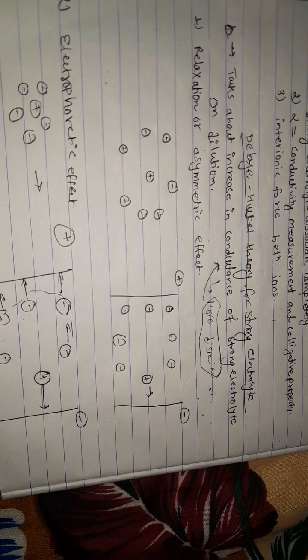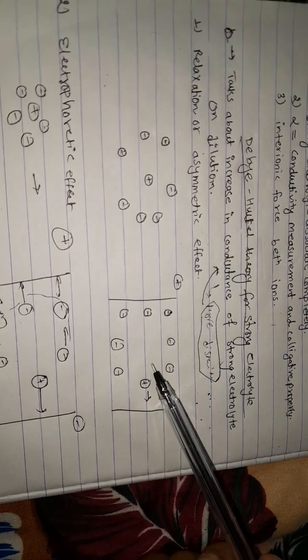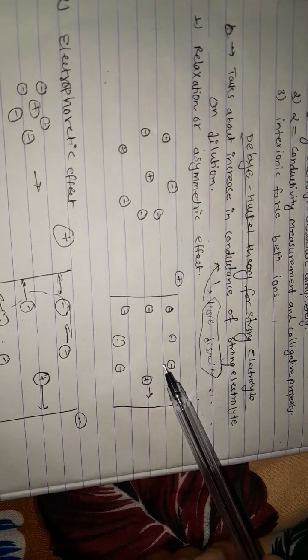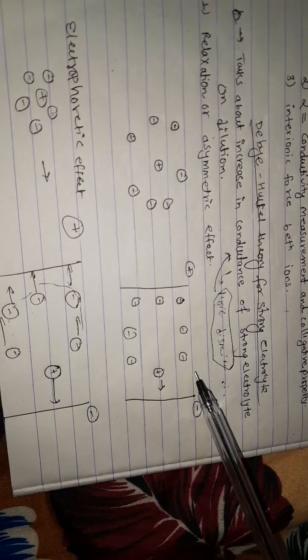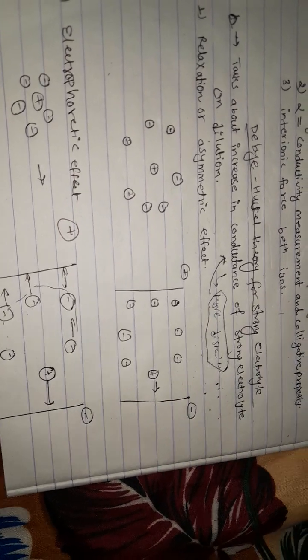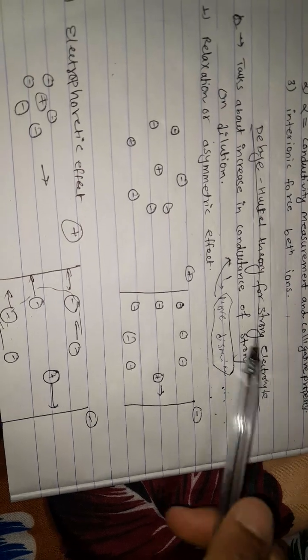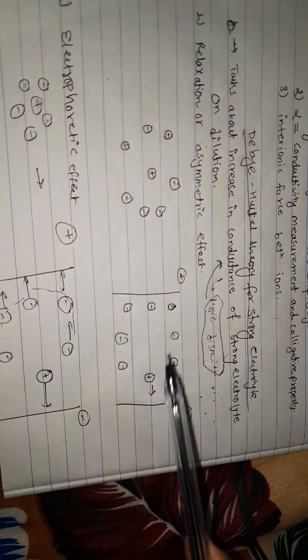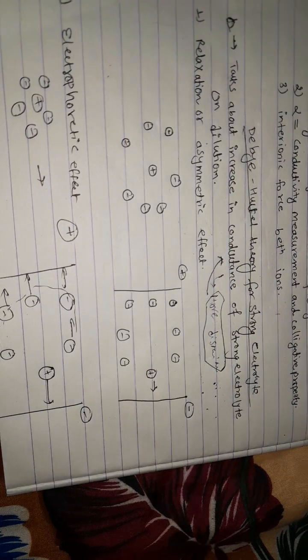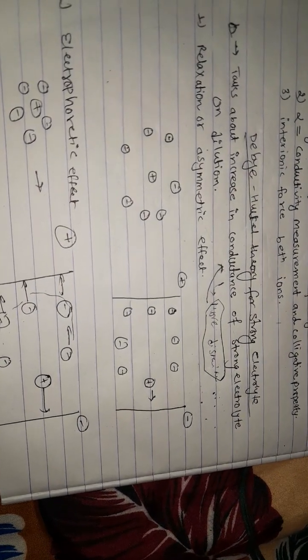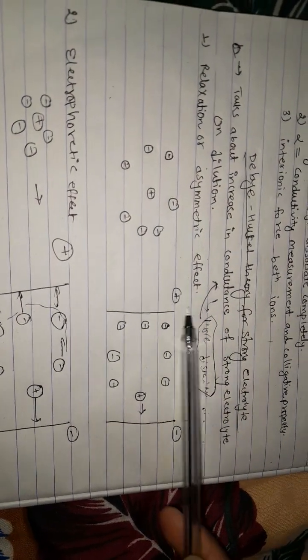Also, during the movement of the central ion, the ions present in front of it are left behind, so the symmetry of the ionic atmosphere is destroyed. Therefore it is known as the asymmetric effect: symmetric to asymmetric, that's why it is called the asymmetric effect.